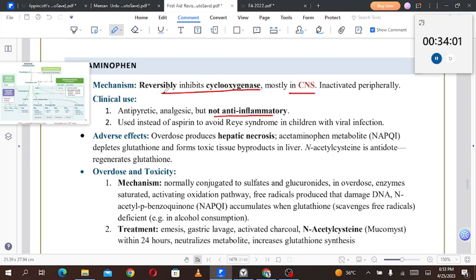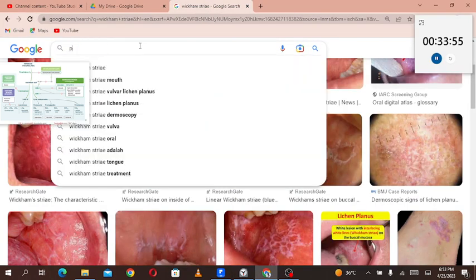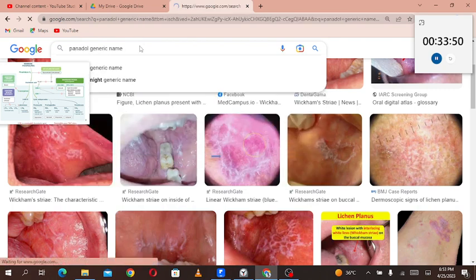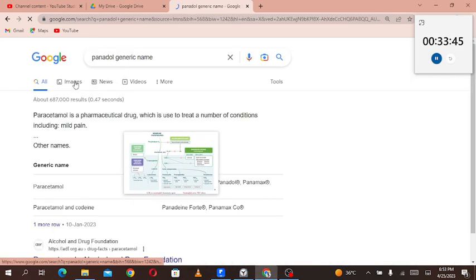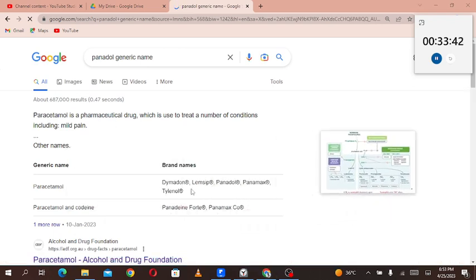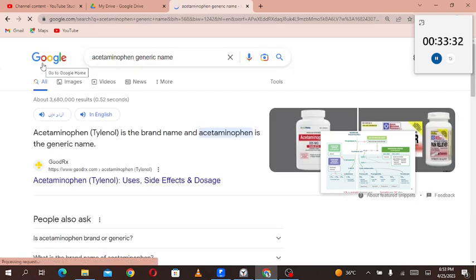I guess acetaminophen is the generic name for the Panadol, which we usually use. I think it is an NSAID. I'm not sure. Panadol, it is paracetamol. So acetaminophen, the brand name is Tylenol. Tylenol is the brand name for acetaminophen.